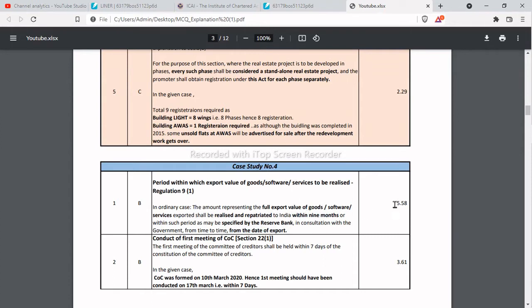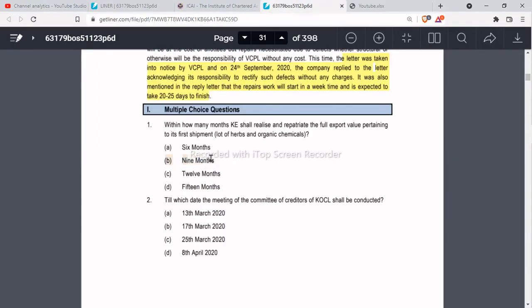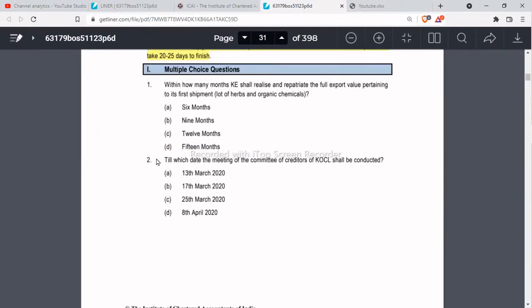This is taken from page 5.58. If you have any doubt you can directly go to this page and read more about this concept, but I have covered this concept as per ICAI language only. So 9 months is the correct answer. Very easy question, straight away question.